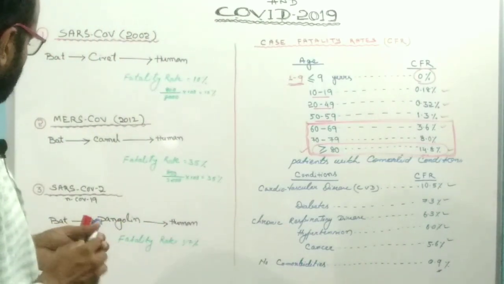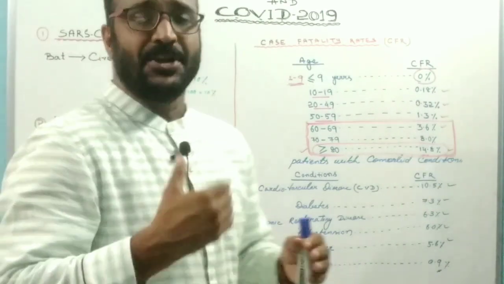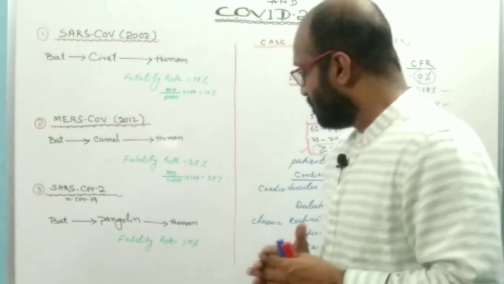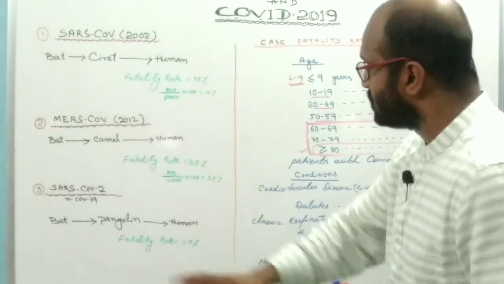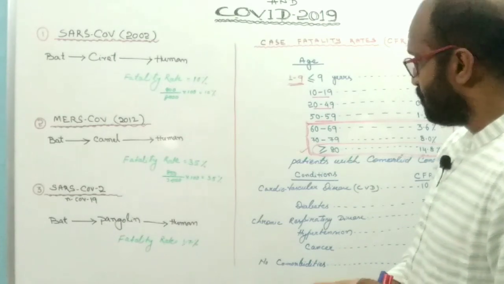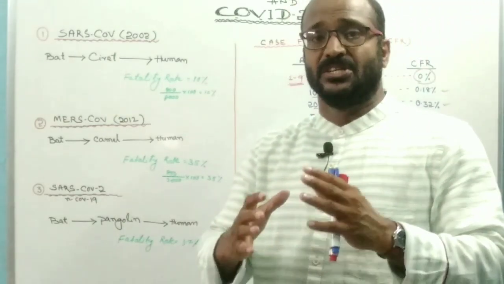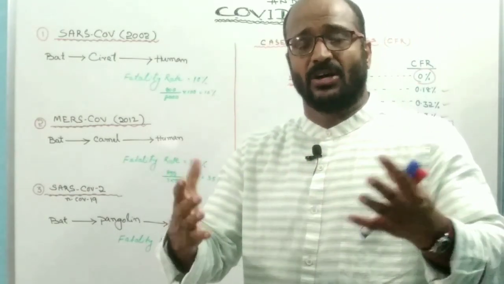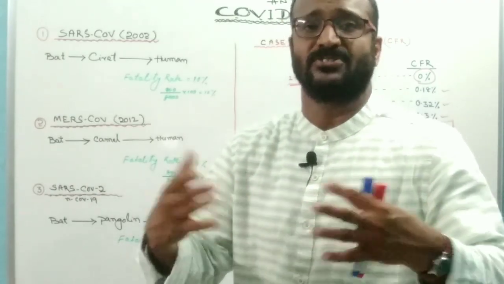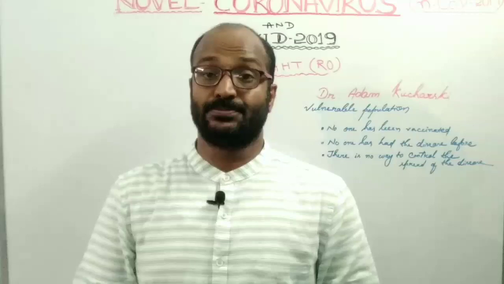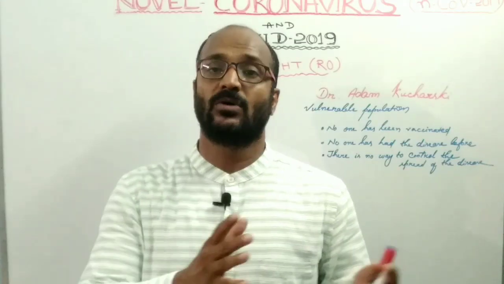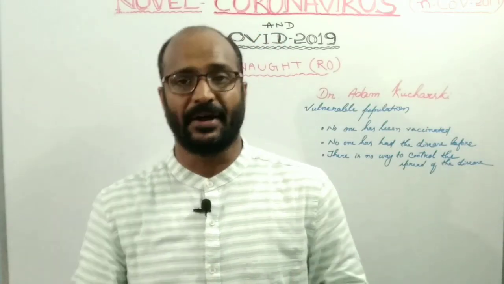So the fatality rate is very much less, but everyone is scared about the novel coronavirus because of its spreadability, or transmission from person to person. What is the spreadability of the novel coronavirus? How contagious is it?